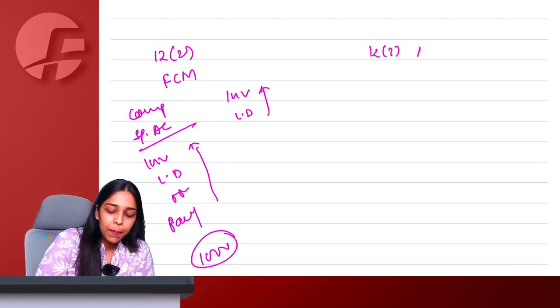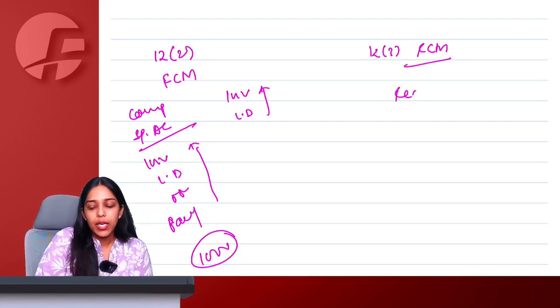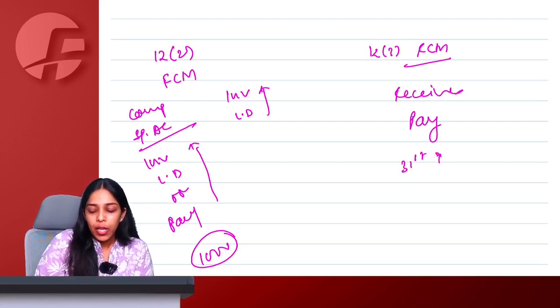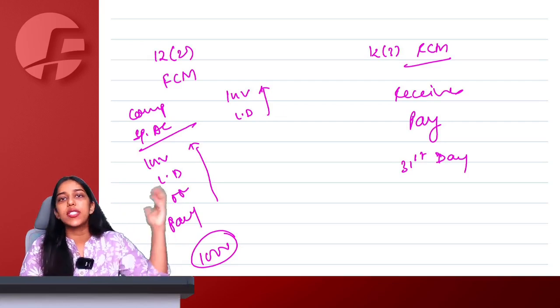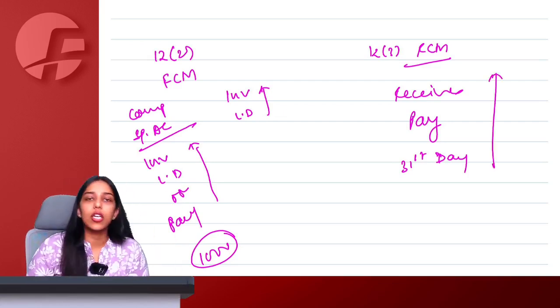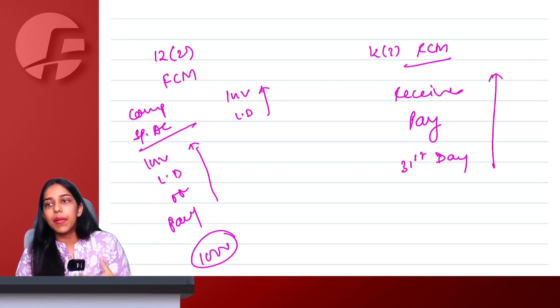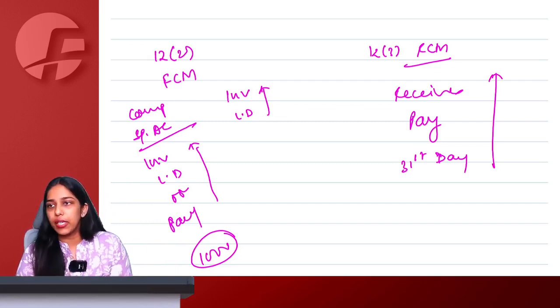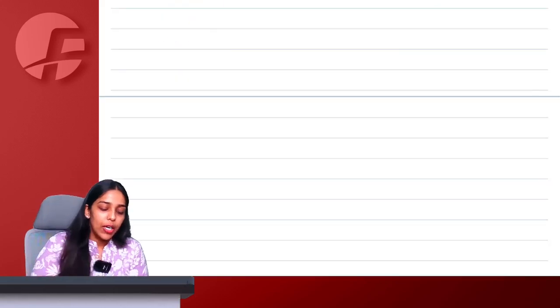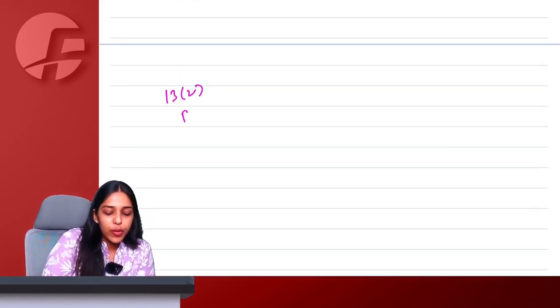Talking about 12(3), which is reverse charge mechanism. The day on which I receive goods, the day on which I make payment, and 31st day from the date of invoice which the supplier has issued, whichever is earlier, is the time of supply. If nothing is available, the day on which I make purchase entry in my books becomes the time of supply. Talking about services, 13(2) forward charge mechanism.